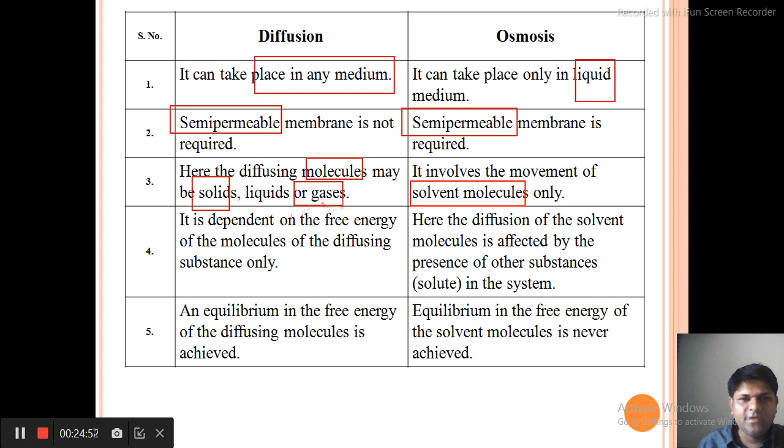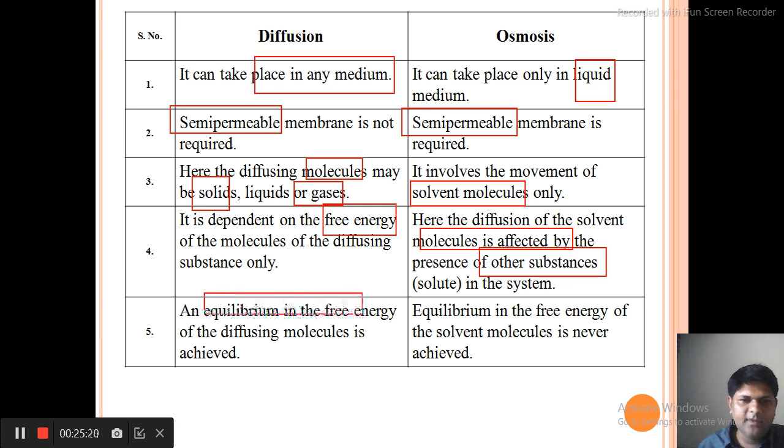It depends on the free energy. Without any energy the diffusion takes place. And in osmosis osmotic pressure is required, and because of osmotic pressure it happens. The molecules are affected by the presence of other molecules, because it mainly depends on the concentration of a mixture. And what is a mixture? A mixture is a combination of solvent and solute.